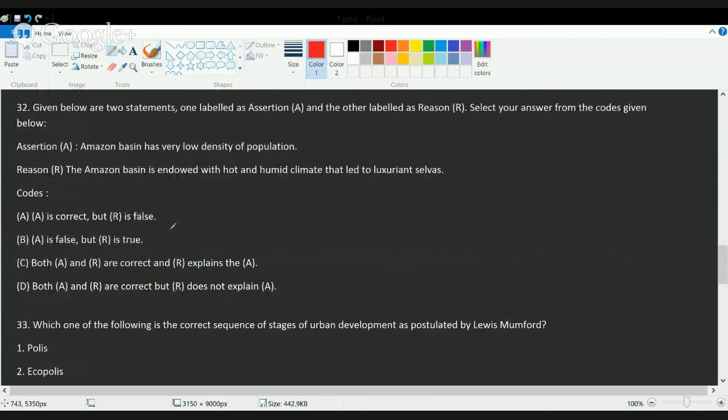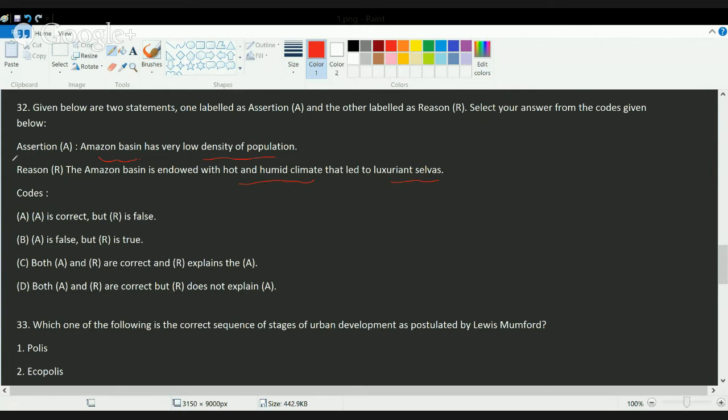Now, before we start this question, let's have a brief idea about the Amazon basin. The Amazon basin is a region in South America which has very dense forest, and that dense forest has a hot and humid climate. Because of that, there is luxuriant growth of vegetation, which is locally known as selvas. And since this region is nearly inaccessible, there is very low population density in the region.